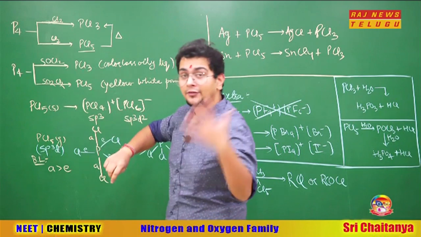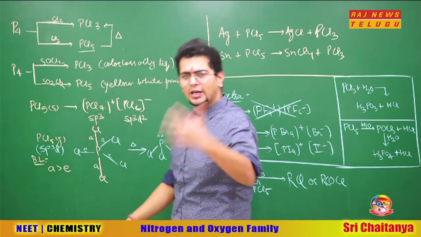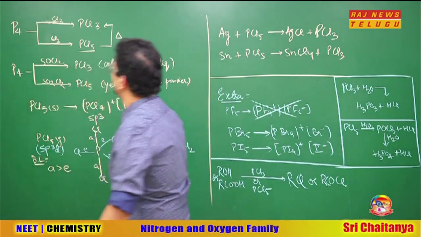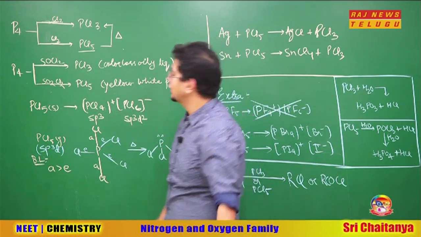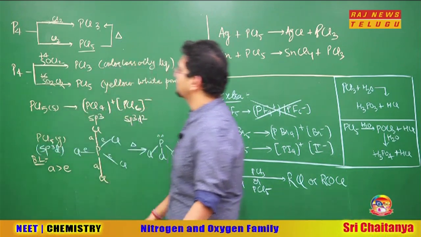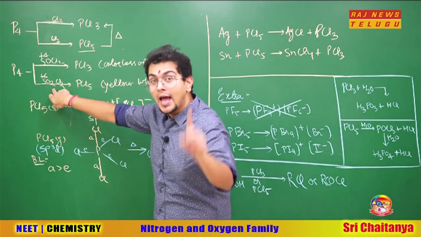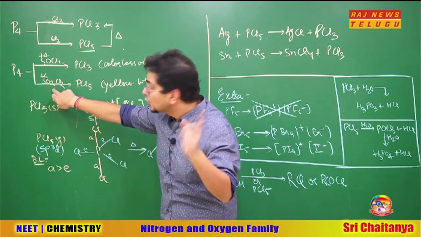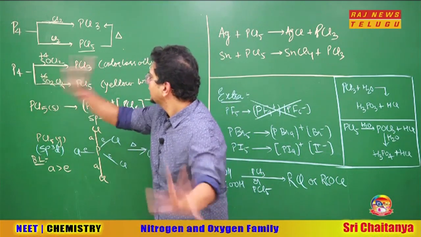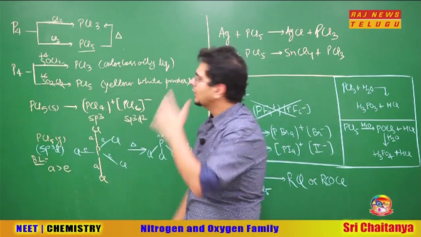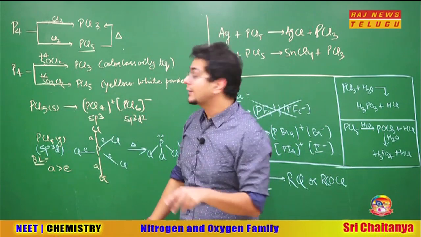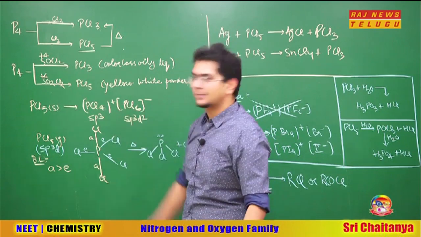Also, PCl5 contains 5 chlorine. On heating, it forms PCl3. So you can convert PCl5 into PCl3 also. Another method of preparation is there, yaar. P4 with SOCl2 and SO2Cl2 gives PCl3 and PCl5 respectively. Logic, very simple. In SOCl2, sulfur is in +4. In SO2Cl2, sulfur is in +6. So in the higher oxidation state, SO2Cl2 is the better oxidizing agent. So it kicks phosphorus up to +5, whereas the lower oxidation state +4 kicks phosphorus only up to +3. So you have to understand that +4 kicks phosphorus only up to +3, one lower, and +6 oxidation state of sulfur kicks phosphorus only up to +5. That is again one lower than itself.